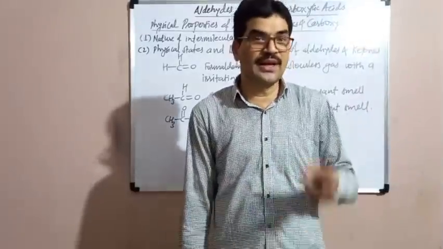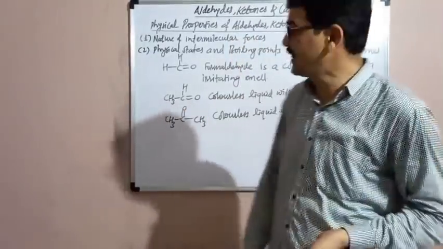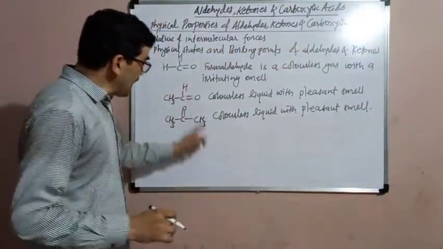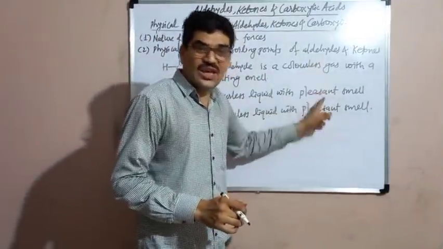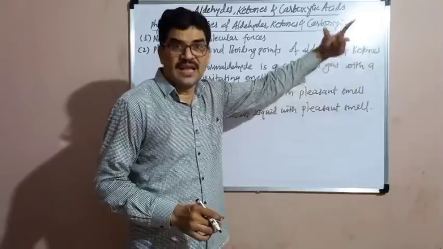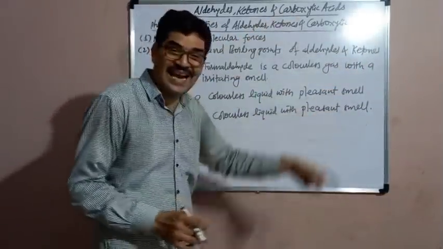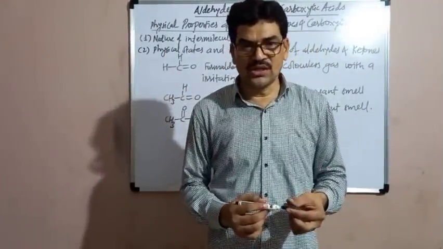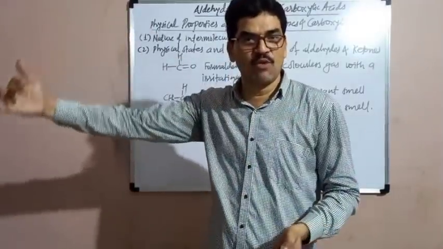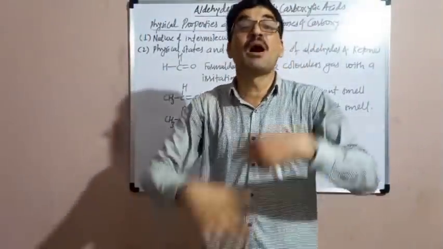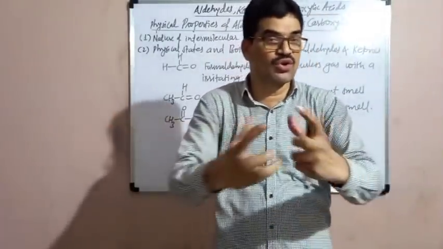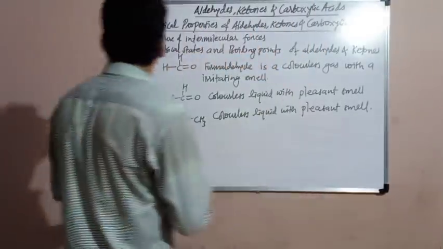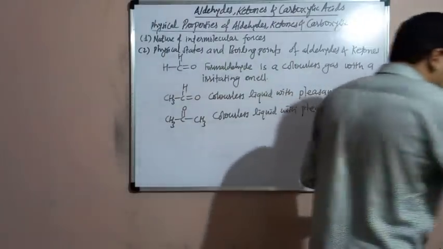The boiling point of the carboxylic acids and the alcohols is much greater than the boiling points of the aldehydes and ketones. So the boiling points of the aldehydes and ketones are more than ethers and alkanes, but less than alcohols and carboxylic acids. And among the aldehydes and ketones, the boiling points increase with increase in their molar mass. As the molecular size increases, the intermolecular forces increase between the molecules and therefore the boiling points increase. Then the solubility of the aldehydes and ketones.